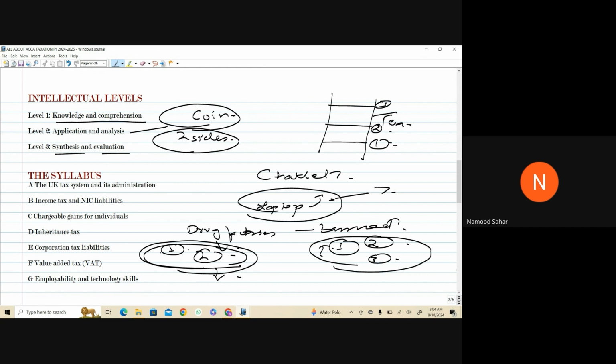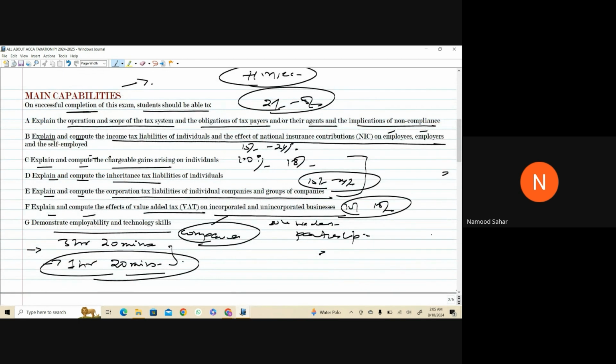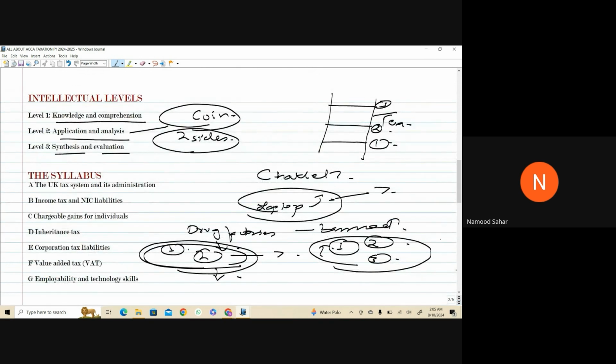If you are placing one argument right and yes, and you are going for your recommendation for no, your double standard is being questioned. So the examiner will not give you marks. Likewise, you have to weigh it all up, be very much calculated. So this is knowledge and comprehension first, application and analysis, then synthesis and evaluation. And when you climb all three steps of this taxation ladder, only then you will be able to climb it fully. And at the end, when you have climbed all three steps, I'll meet you there.